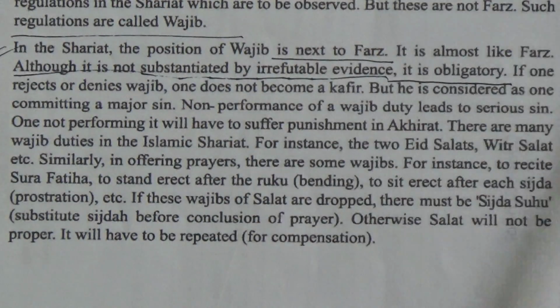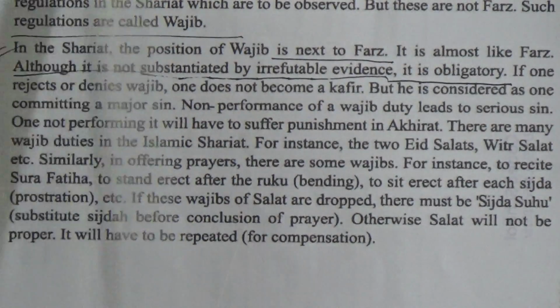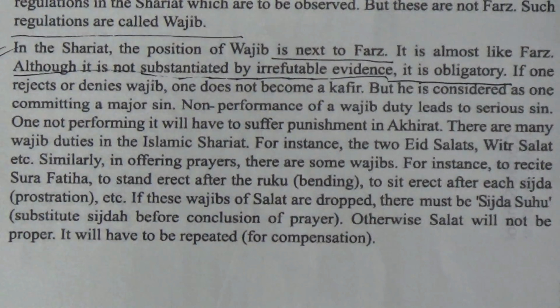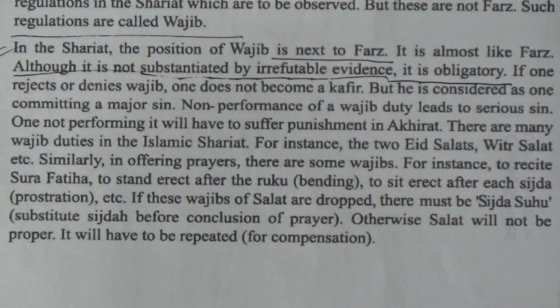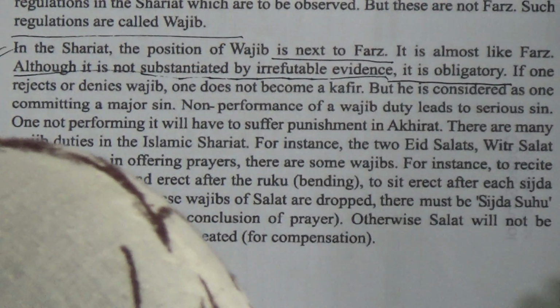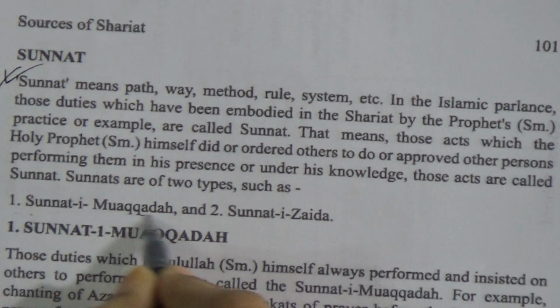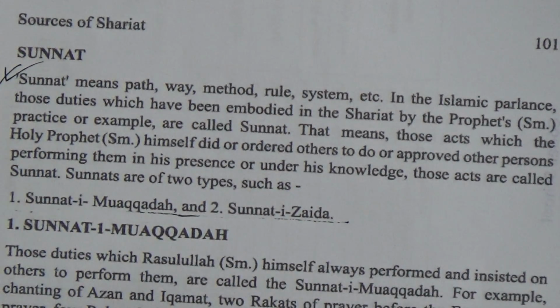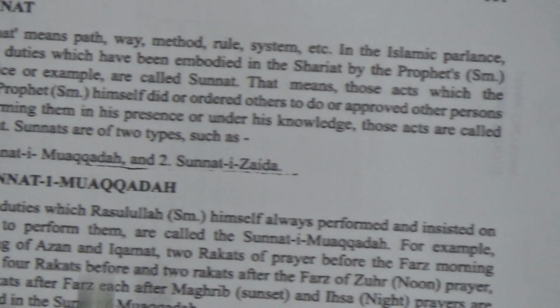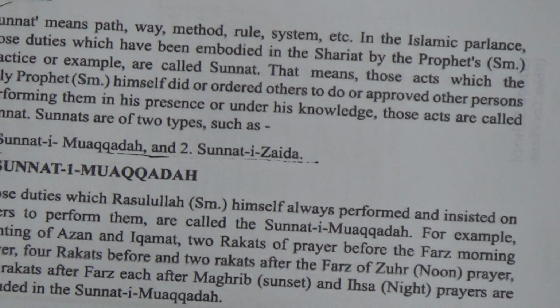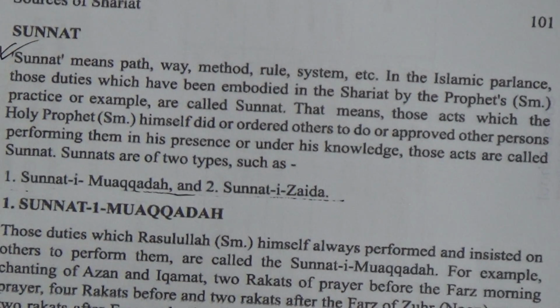Now here is sunnat after farz. First farz, then wajib, then sunnat. Sunnat, you know, is the path or the method of following the Prophet sallallahu alaihi wasallam. Here is the definition of sunnat. Here are the kinds of sunnat. There are two kinds of sunnat: sunnat muakkada and sunnat zaida. Sunnat muakkada and sunnat zaida are given here with examples.